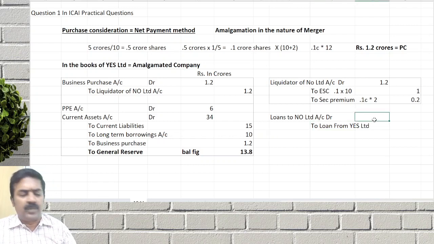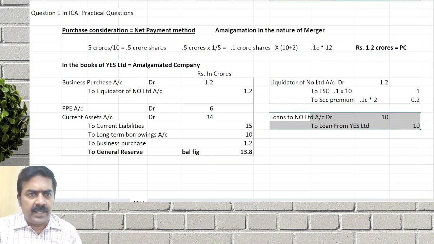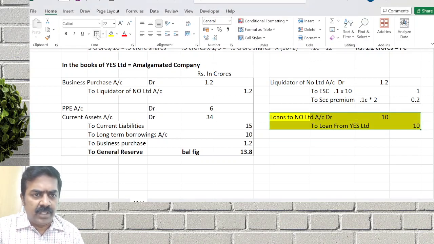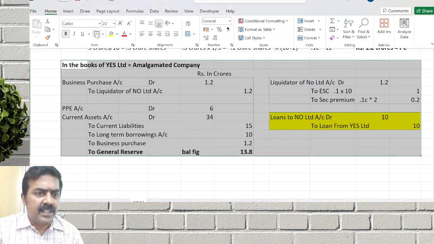Look, there are mutual dues. Working notes are given. What is the mutual loan that is to be cancelled? 10 crores. This is a mutual due that will be cancelled. They don't ask for the ledger account. They ask only what? Journal entry. This is in the books of which company? Yes Limited.